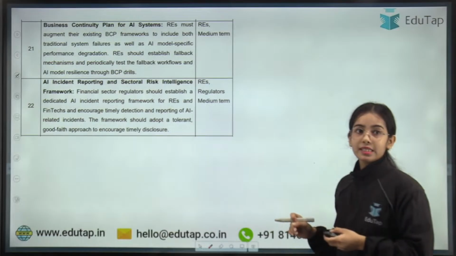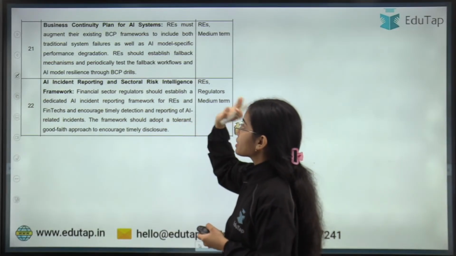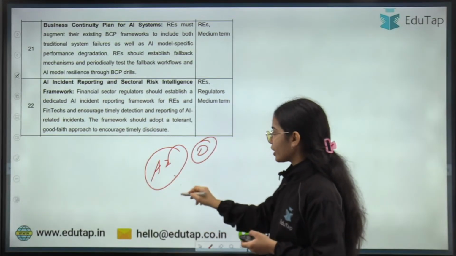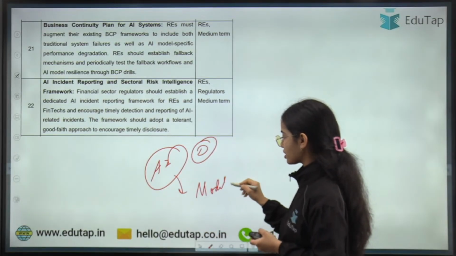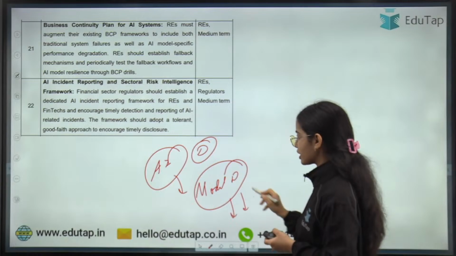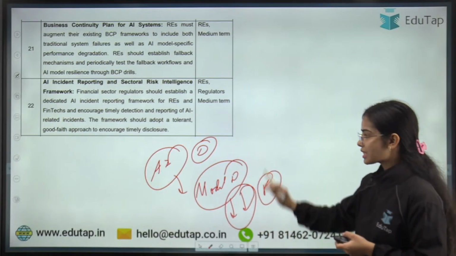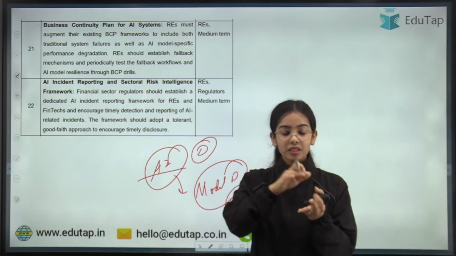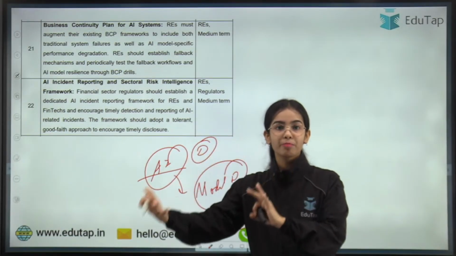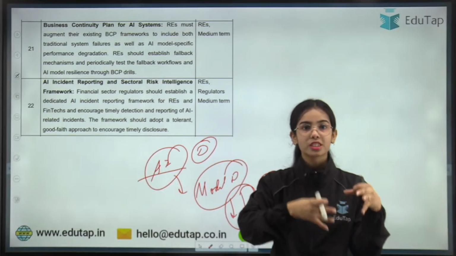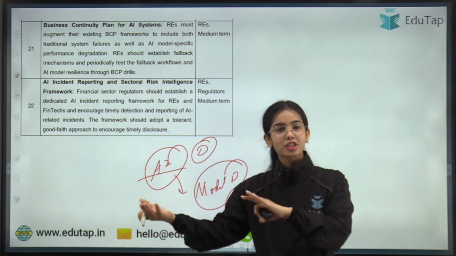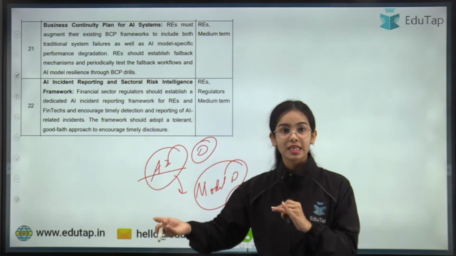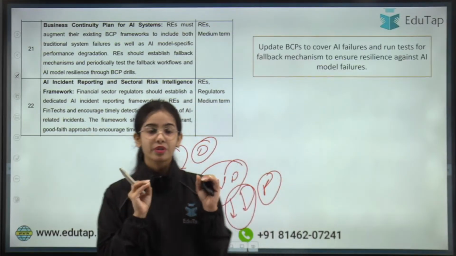Next is the business continuity plan. A business continuity plan should be there for when AI has to be dissolved, or if AI has faced model drift, that means its accuracy and fairness have reduced, that is, its performance has reduced. When AI is not able to work properly, the process has to be shifted from the AI ecosystem to manual. How fast and how smoothly can the process be shifted? This is the business continuity plan.